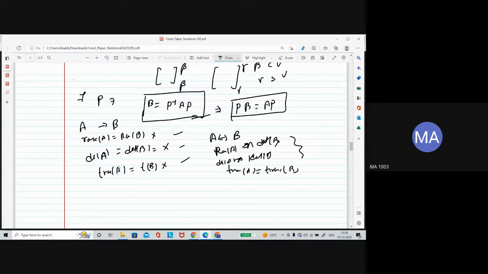It is not the kind of P inverse AP. Then, sir, we can say that if two square matrices are equivalent, it is not necessary that they are similar, right? Yeah. But the vice versa can be true, right? If similar, then they are equivalent. Yeah.